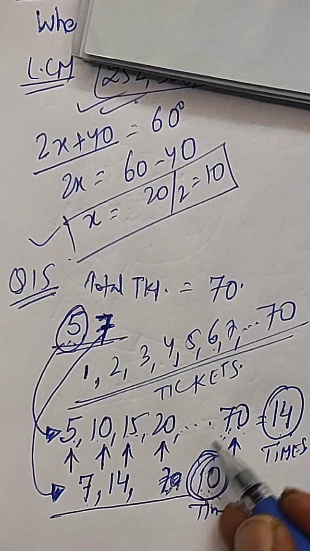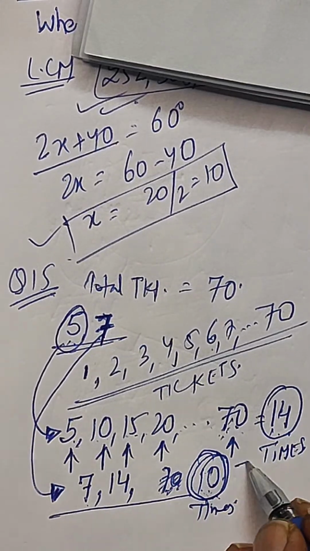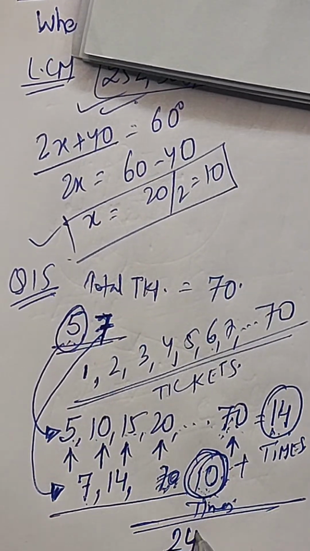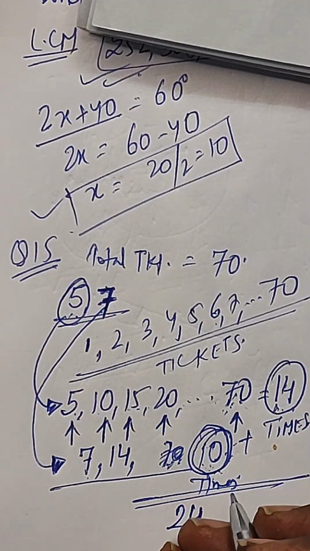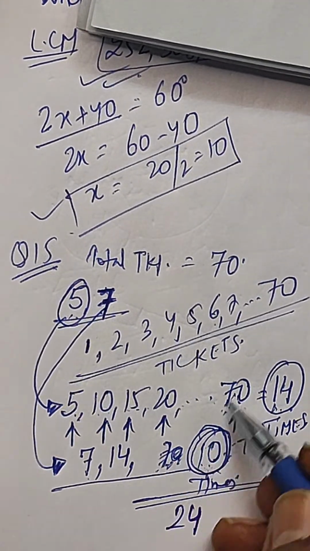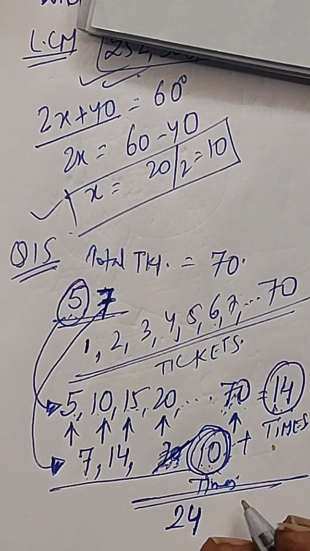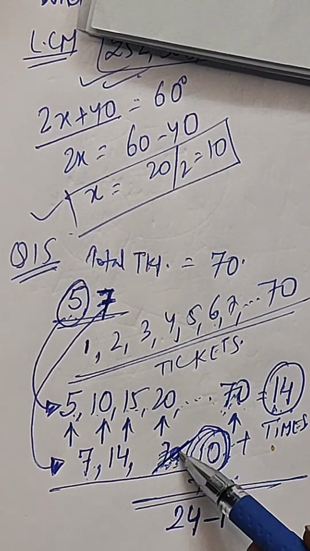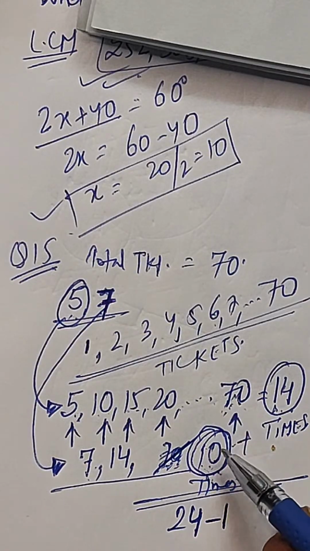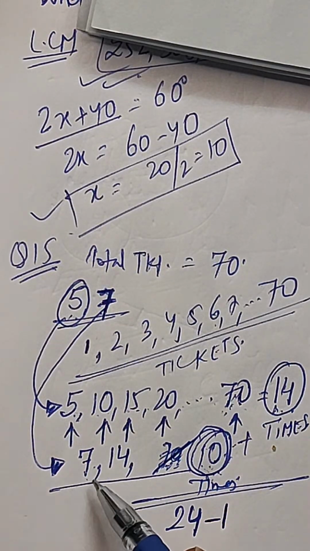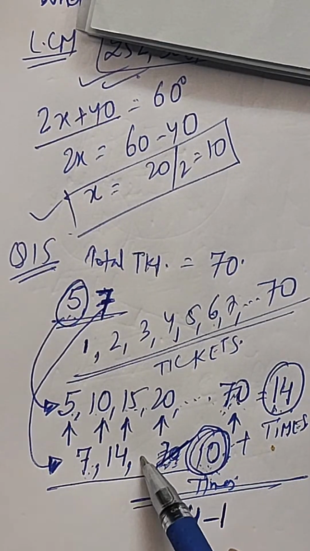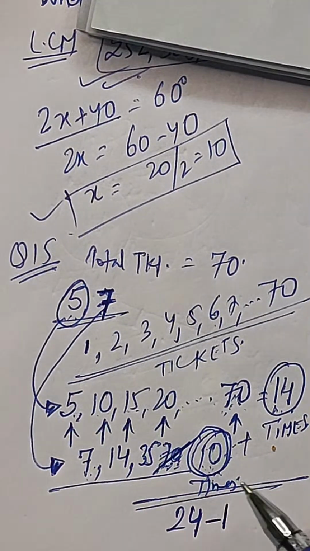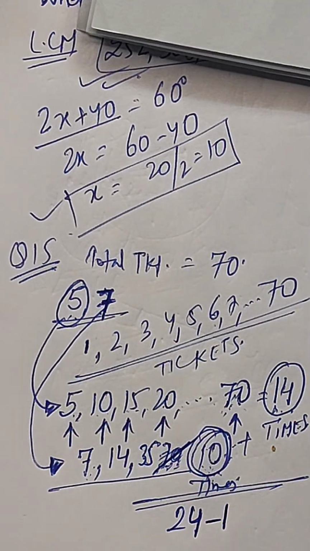So this option is coming 2 times. So when you add 14 plus 10, it will be coming as 24, right? So 24 is your favorable count, but you can see 70 is coming 2 times, so 1 time it will be subtracted. Any other number which is coming in the table of 5 and even in the table of 7? Tell me. Just recall the table of 7. In this, 35 is also coming, because 35 is coming in the table of 5 also and in the table of 7 also.